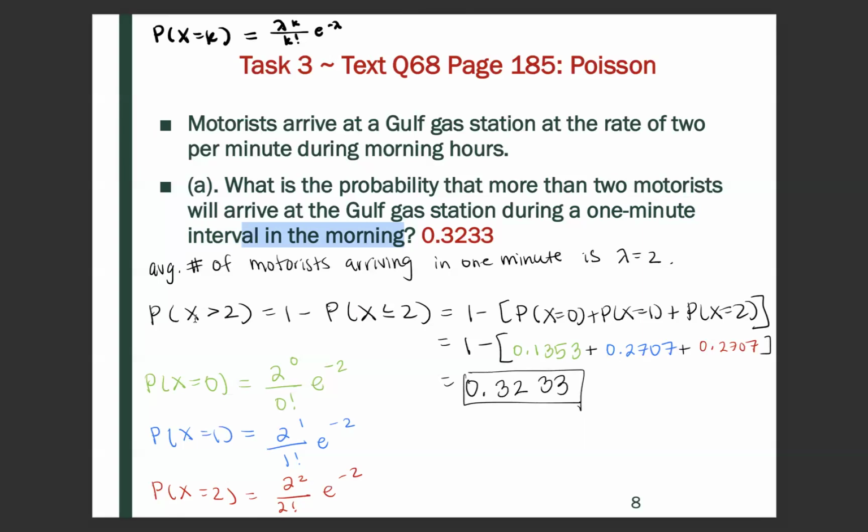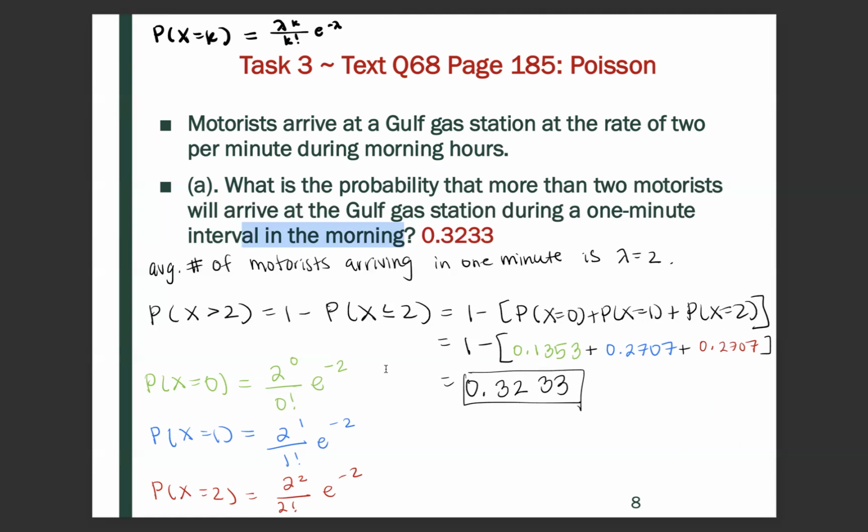But we want to find the probability that more than 2 motorists will arrive at the gas station. So that would be x strictly greater than 2, which is equivalent to 1 minus the probability that x is less than or equal to 2. This is easier to solve, right? 1 minus this complement. So that's going to be 1 minus the probability that x equals 0 plus the probability x equals 1 plus the probability that x equals 2.